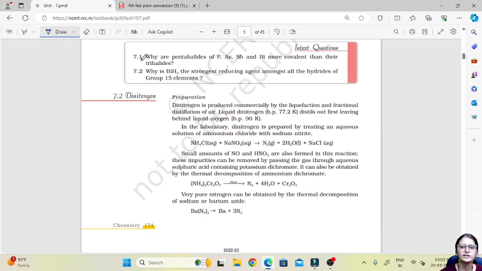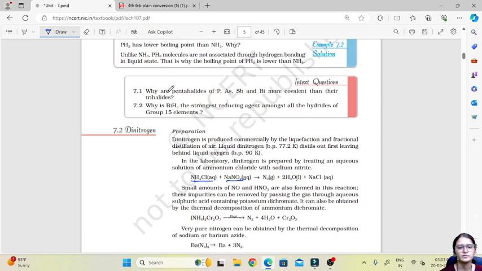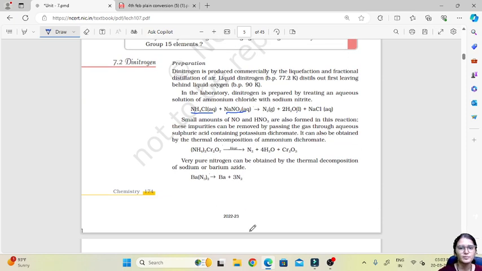Then in the laboratory it is prepared by treating an aqueous solution of ammonium chloride. We can see ammonium chloride treated with sodium nitrite, NH4Cl with NaNO2, gives nitrogen and water along with sodium chloride. So dinitrogen can be prepared in the laboratory using ammonium chloride and sodium nitrite. Then it can also be prepared by thermal decomposition of ammonium dichromate. So this is ammonium dichromate, in which we carry out the thermal decomposition to obtain N2 gas.